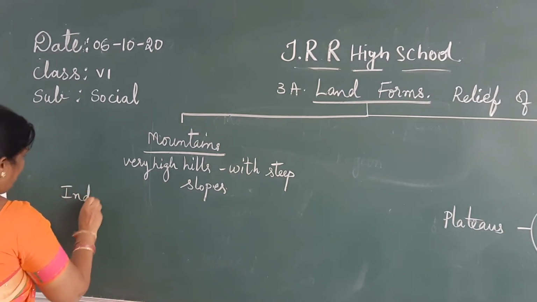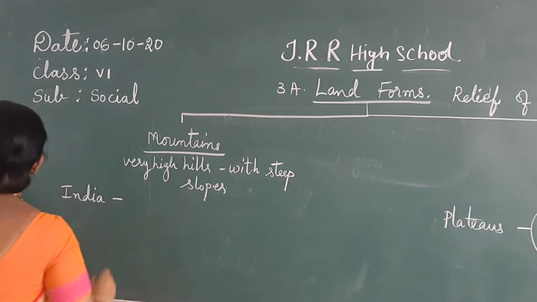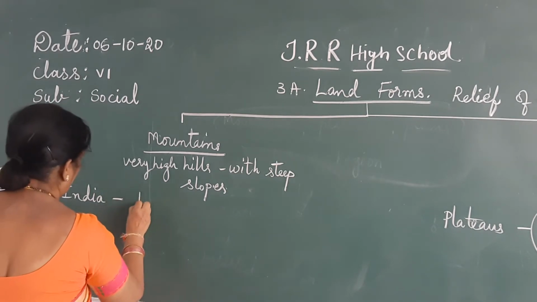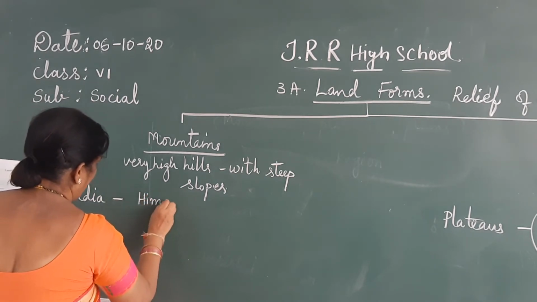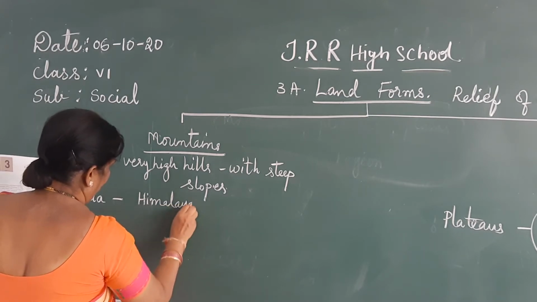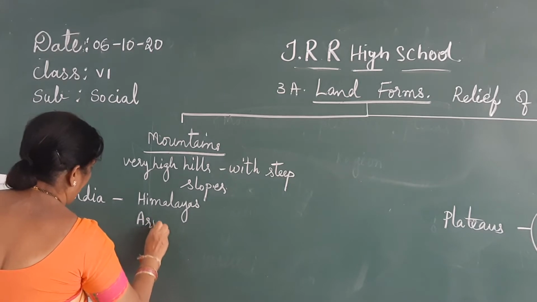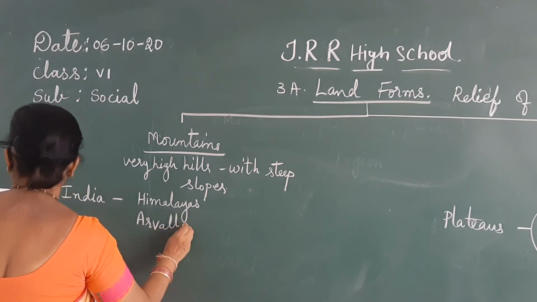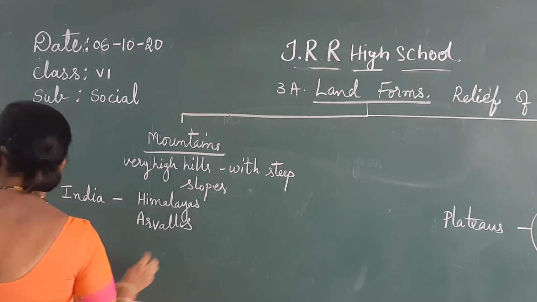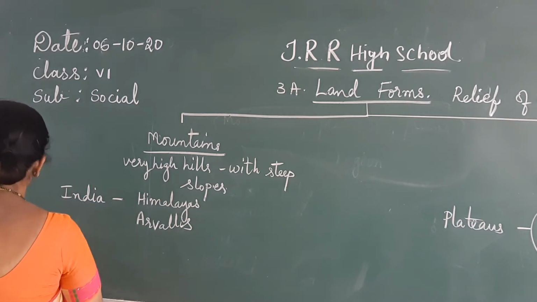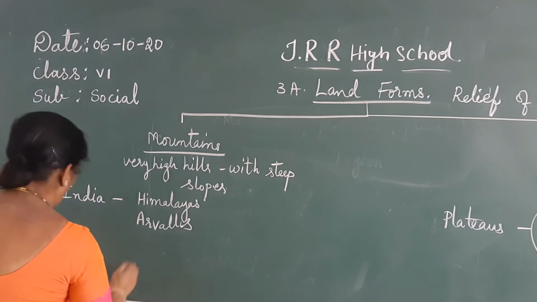The important mountains are the Himalayas. Everyone knows where the Himalayas are. Aravallis, and next Vindhyas.